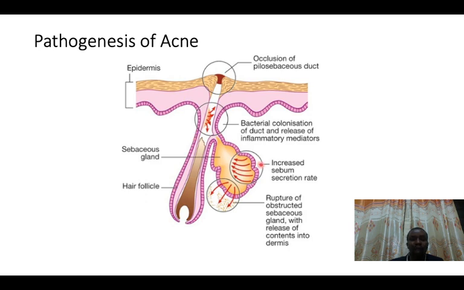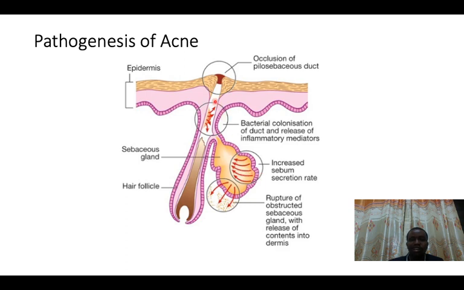So if too much production of sebum occurs, automatically you are going to have acne. But why should you get acne because there is too much production of sebum?